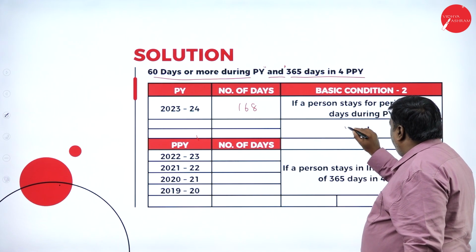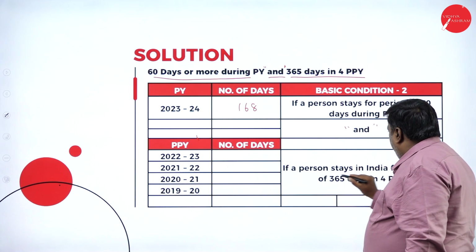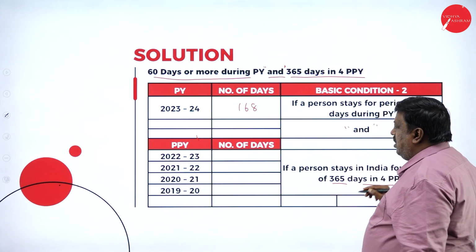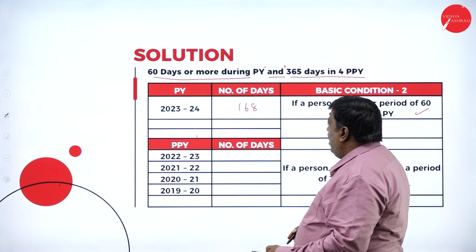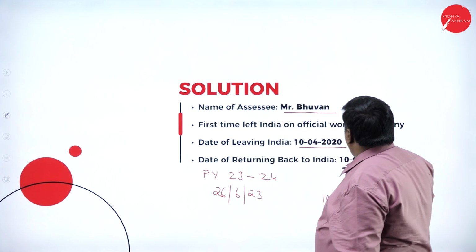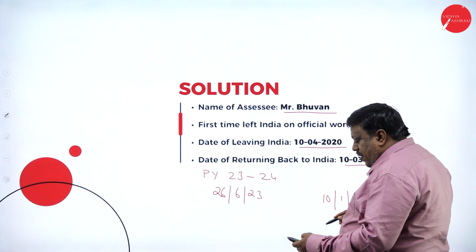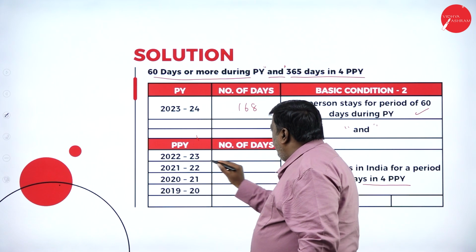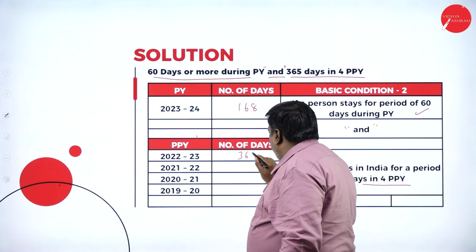Second part what we have here: a person should stay in India for 365 days in 4 preceding previous years. Now, when I left India for the first time on 10th April 2020. So now, 2022-23, I was in India only.